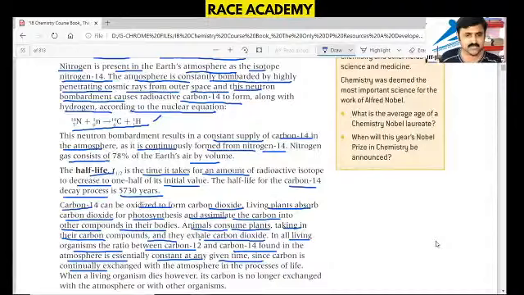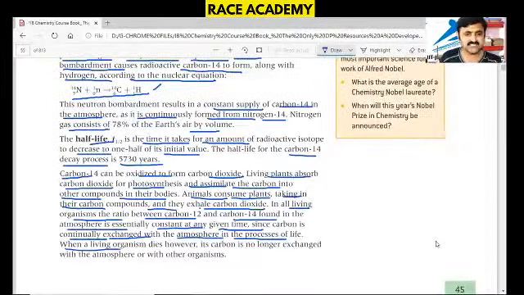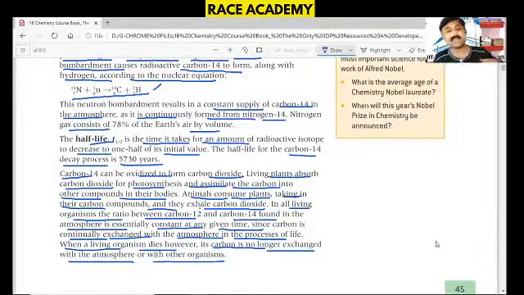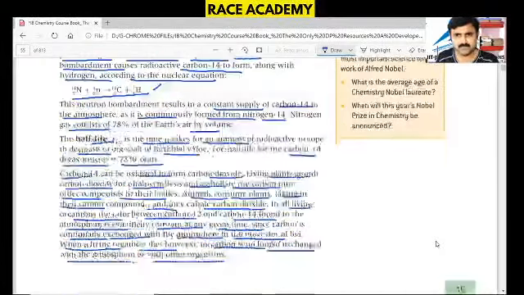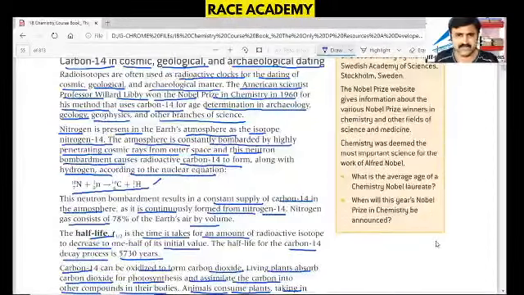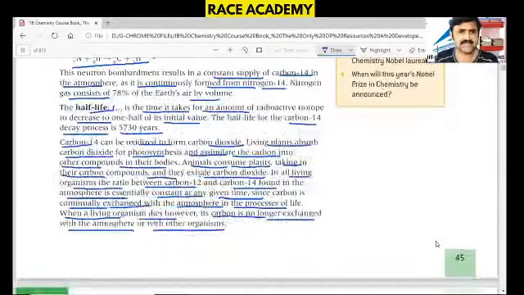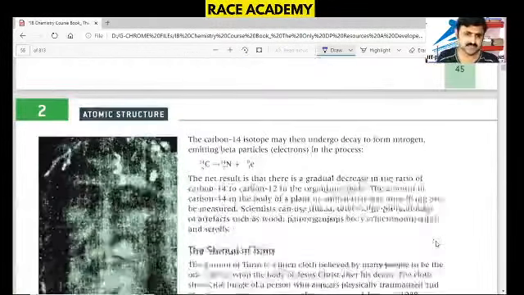Since carbon is continually exchanged with the atmosphere in the process of life, when a living organism dies, carbon is no longer exchanged with the atmosphere or with other organisms. So we can understand that while the living organism is alive, the exchange of carbon takes place from the atmosphere into the body. Once the body dies, there is no such exchange. In that way, we can understand that there are many kinds of applications in this science.